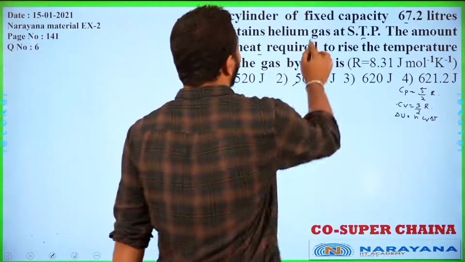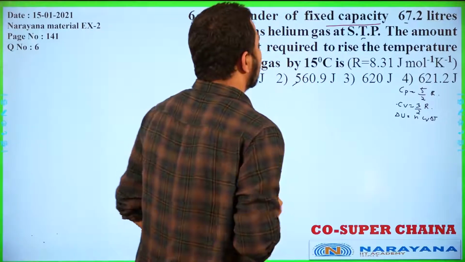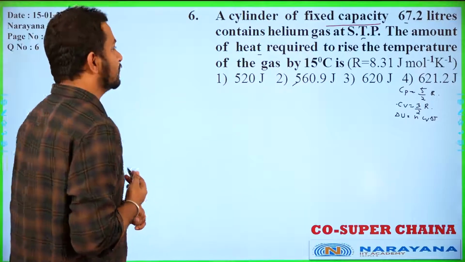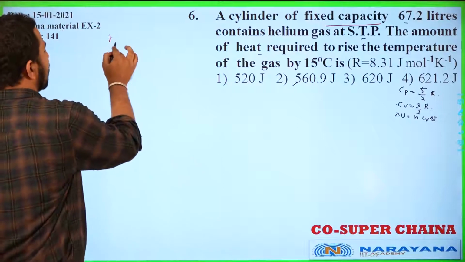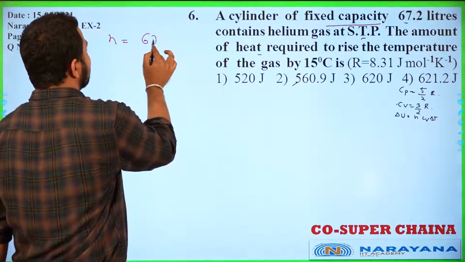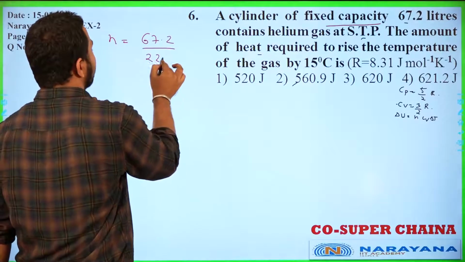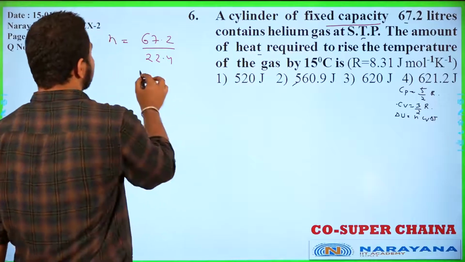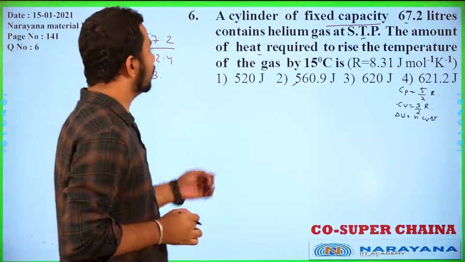A cylinder of fixed capacity 67.2 liter contains helium at STP. So first of all we'll calculate the number of moles, students. Here the number of moles we can calculate: it is 67.2 divided by 22.4, at STP it is given. So we'll get n as 3. Number of moles we got is 3.